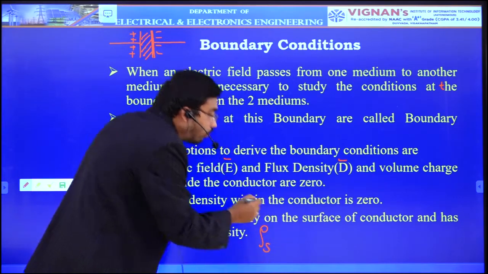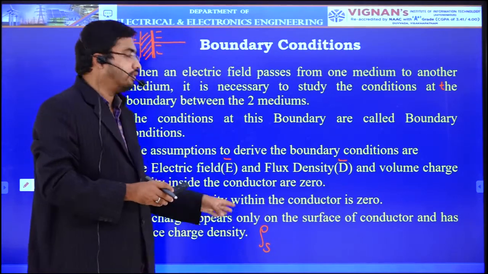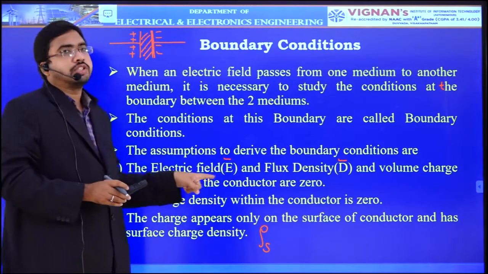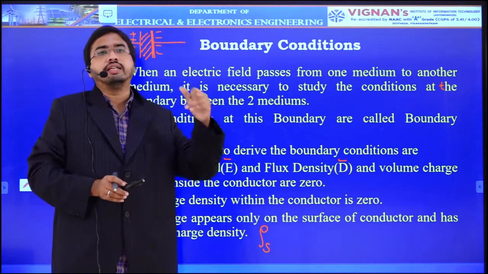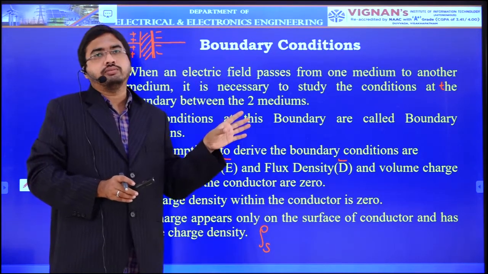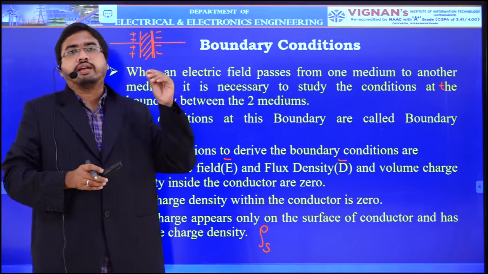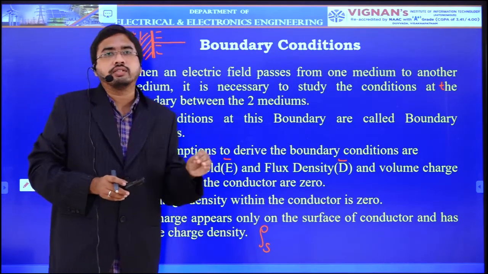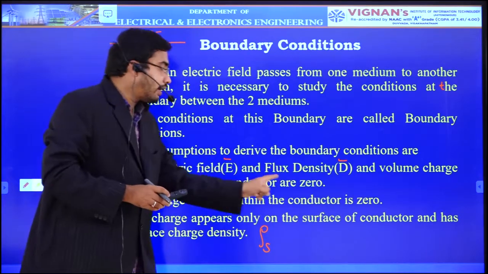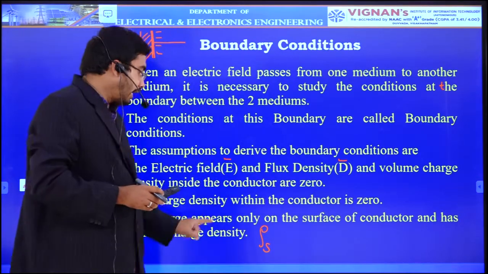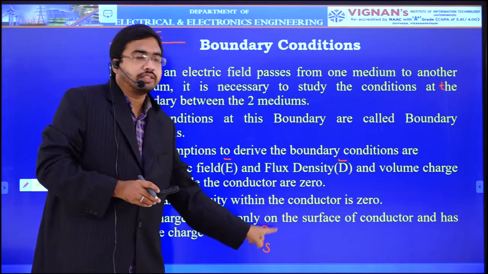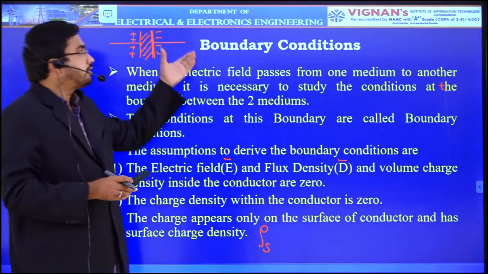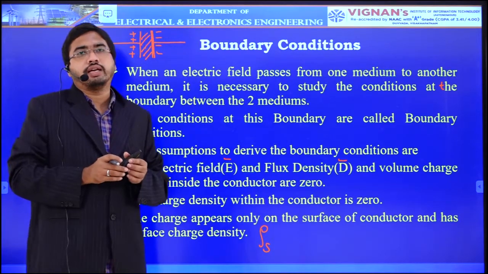We will have only rho s in this particular derivation. We will not have rho v here. Okay, so these are the assumptions. E bar and D bar inside the conductor are 0, rho v inside the conductor is 0, and the charge is assumed to be concentrated only on the surface of the conductor. That means it has only surface charge density rho s. That's all. Okay, so this is the introduction about the boundary conditions.